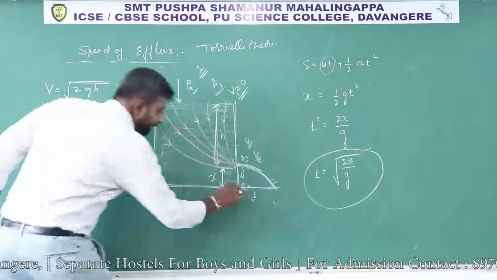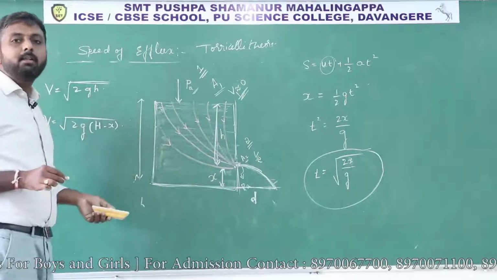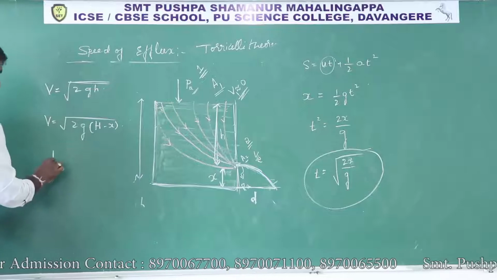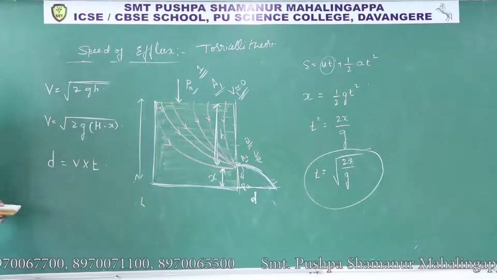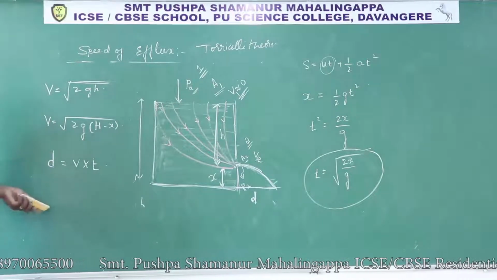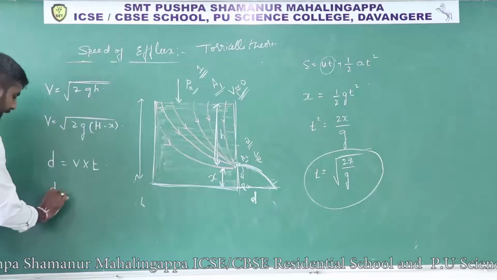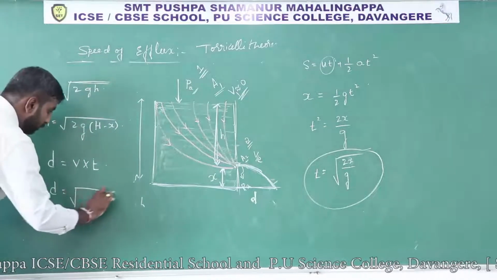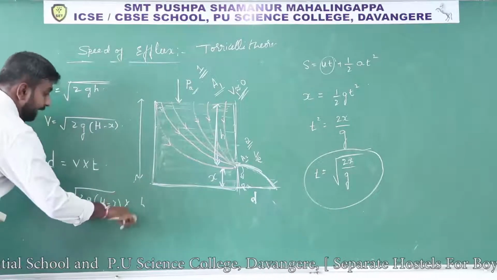And this distance d is nothing but the horizontal range. The distance d we can write as velocity into time. Velocity is equal to displacement by time, so d we can write as v into t. So d is equals to the value of v, root over 2g into (H minus x), into time.